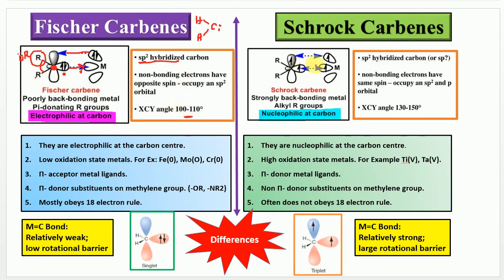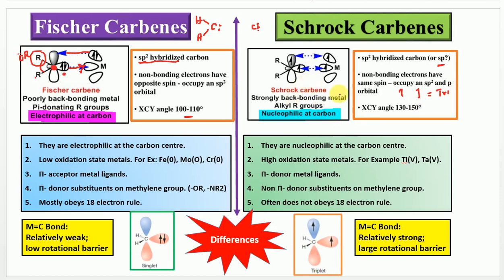But when we discuss Schrock carbenes here, these two non-bonding electrons will not get paired up. They remain unpaired, with the same spin, existing in the triplet state, but the hybridization is the same. Here the non-bonding electrons exist with a similar spin, so this is a triplet state.